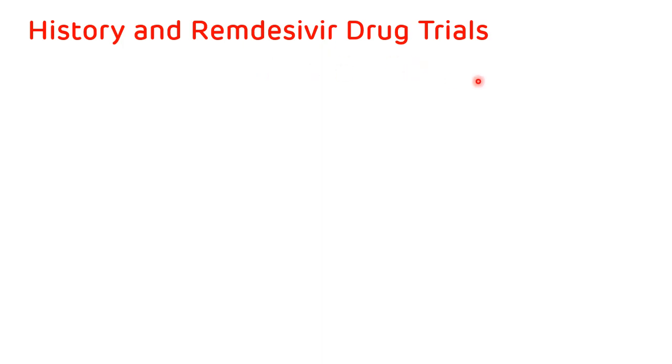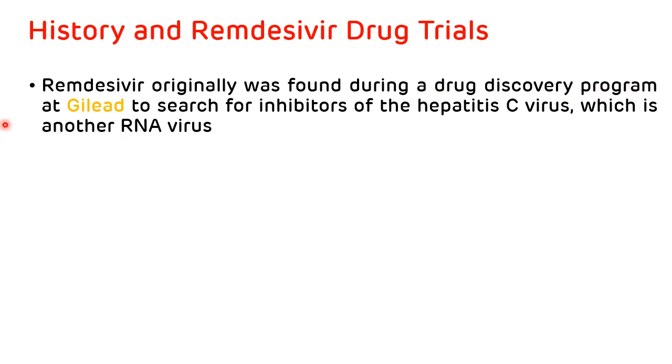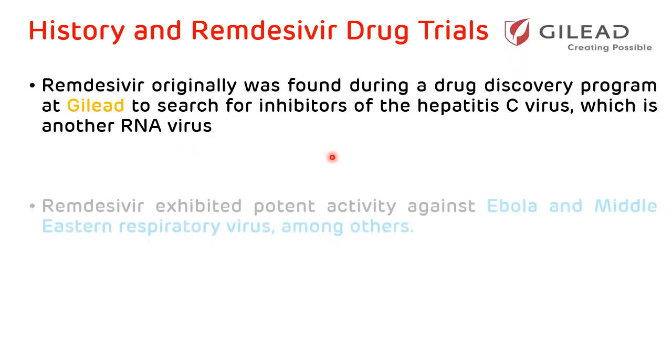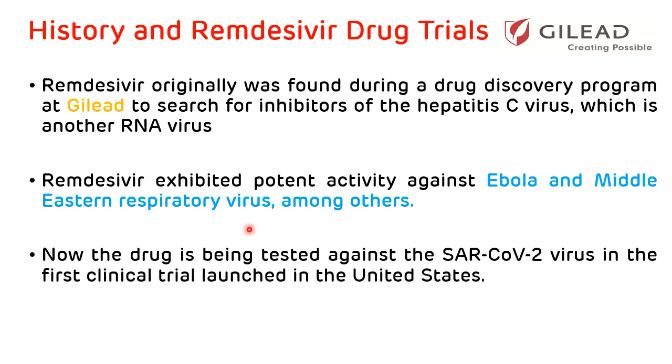History and remdesivir drug trials. Originally, remdesivir was found during a drug discovery program at Gilead to search for inhibitors of the hepatitis C virus. Hepatitis C virus causes hepatitis, and is another RNA virus. It also exhibited potent activity against various other viruses like Ebola and Middle Eastern respiratory virus. Now the drug is being tested against SARS coronavirus 2 in the first clinical trial launched in the United States.